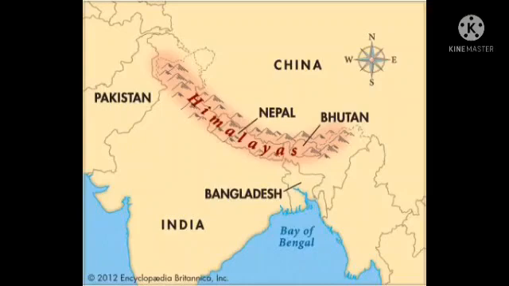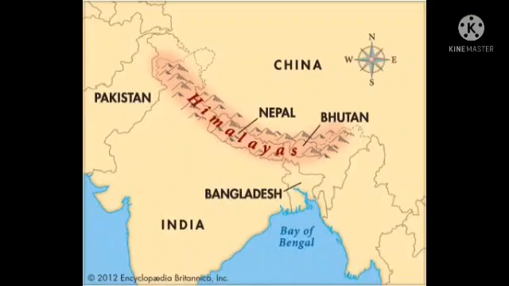Children, the Himalayas is the northernmost range. It is the highest range with an average height of over 6,000 meters.